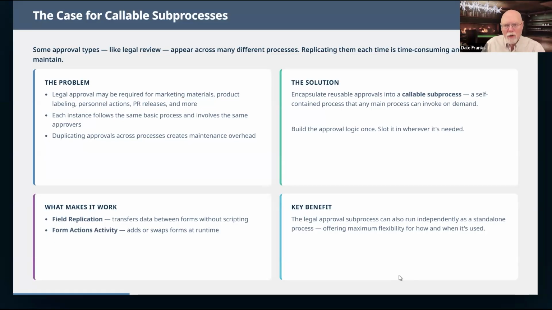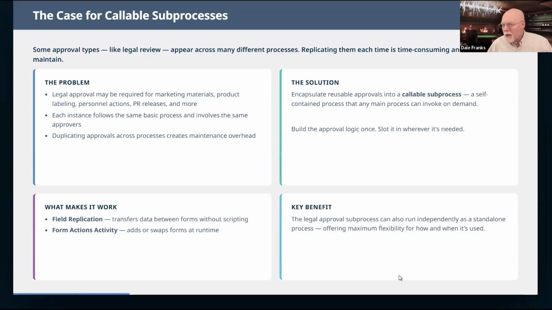We're going to assume that to make this work, my legal approval process needs to have a separate form that is always used, that is standardized for the legal team. And what we need to do is get information from our request and post it over to the legal request form.